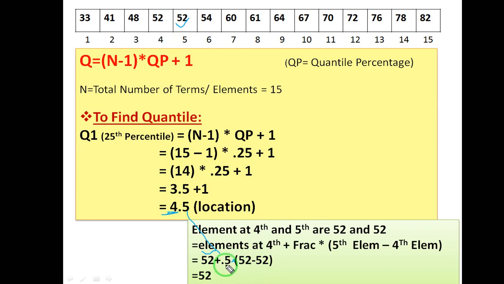0 into 0.5. The BODMAS rule will be followed first: whatever is in the bracket will be calculated. So 0 into 0.5 will be 0, and 52 plus 0 will be 52. So your 25 percentile or 0.25 quantile is 52. So this is how you will generate your quantile.